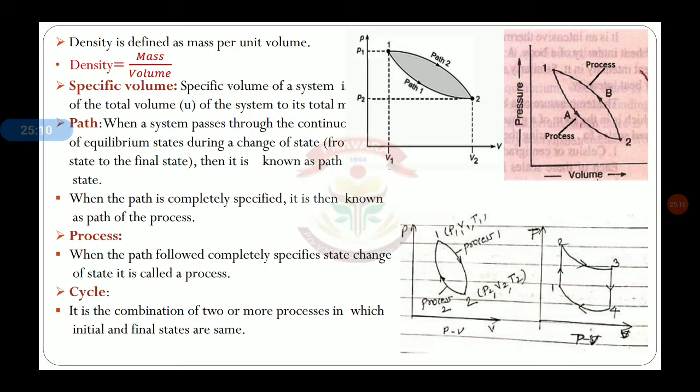Specific volume is the ratio of total volume of a system to its total mass.